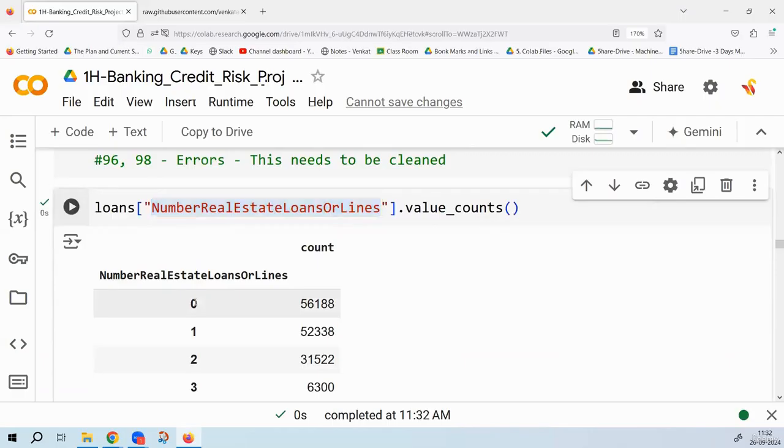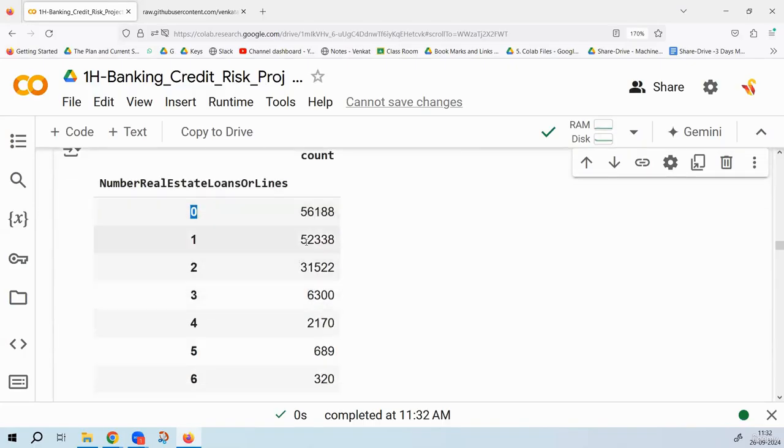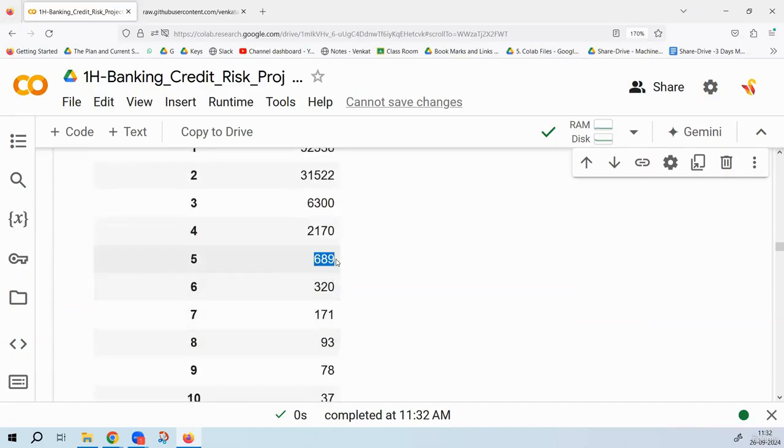So what does this 56,188 mean? They don't have any home loan. 52,000 have one home loan, 31,000 have two home loans, 6,000 have three home loans. You can see the numbers are reducing. Having four home loans is a big deal. That's why very few people are there. Five home loans is also a big deal. Six, seven, eight.